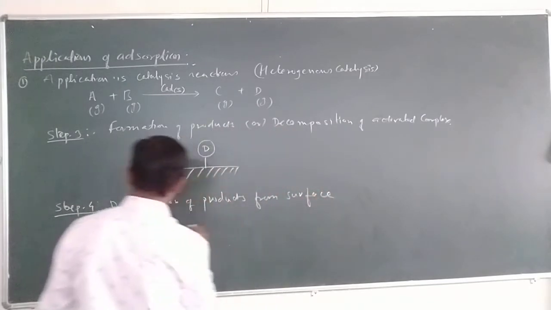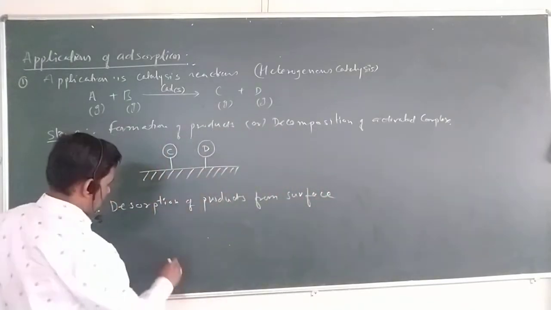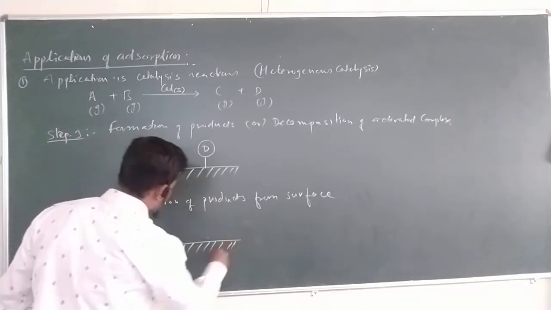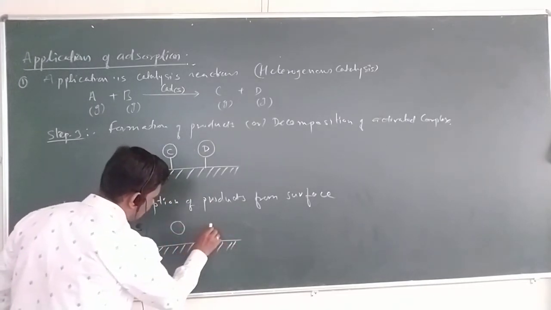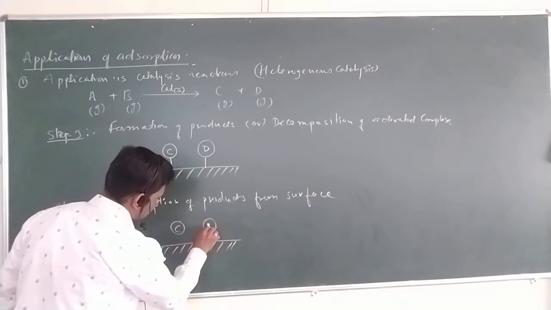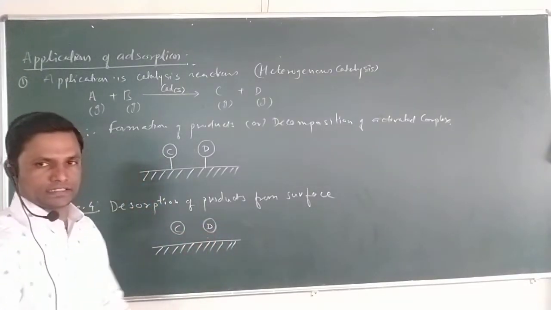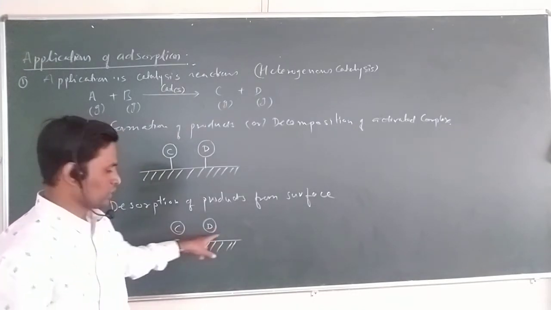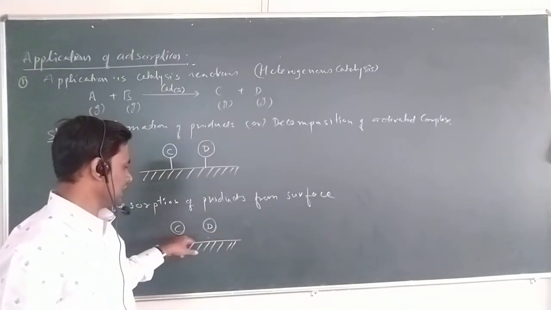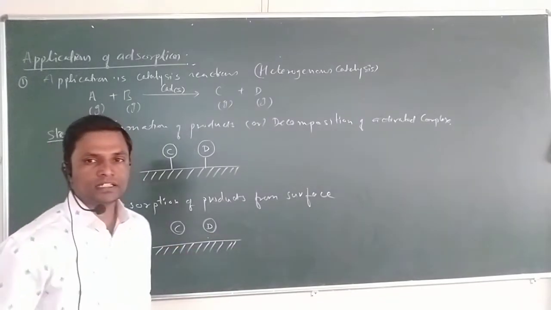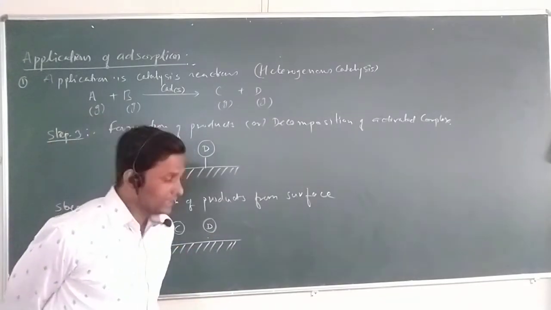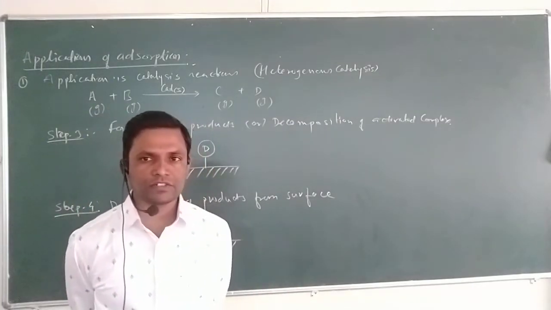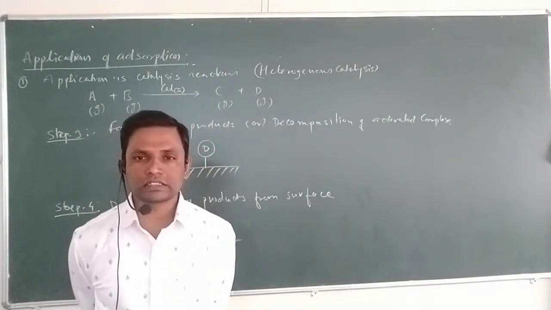See, from the surface. Now in the last step, once the products are formed, in the fourth step, molecules are detached from the surface. Now they are free from the surface of the catalyst, meaning these are product C and product D, two products, but now they are free from the surface of the catalyst. This is the application of catalytic reactions in which a heterogeneous catalyst is an application of adsorption phenomena.